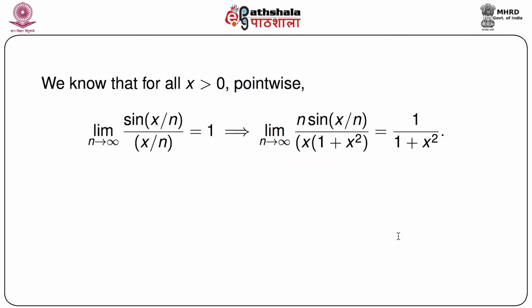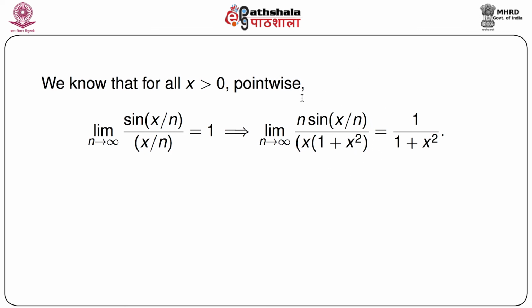So we will follow exactly the same way. For every x greater than 0, we see the pointwise behavior of this function, and we know that the limit as n goes to infinity of sin(x/n) divided by x/n equals 1. This means the limit of n sin(x/n) by x(1 + x²), because in the denominator we can write x by n, and we can bring this n from the numerator into the denominator, and 1 + x² is free from n.